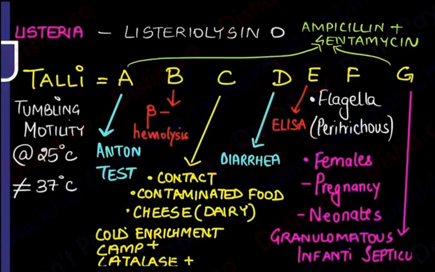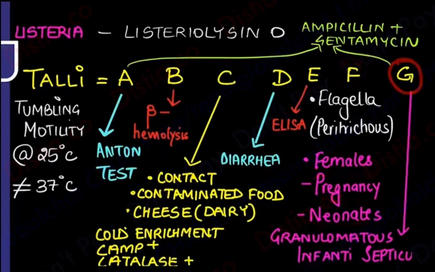E for ELISA. F, I've already told you flagella is present, but flagella at 25, not at 37. And this is very commonly seen in something to do with F for female conditions. Like Listeria infection will occur in pregnant females. In pregnant females it will cause abortions. In neonates it can cause neonatal infection. And finally, F for female and their children's problems I have kept.